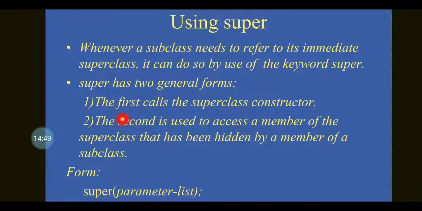In the first form, super will call the superclass constructor, and in the second form, super is used to access a member of a superclass that is hidden by a member of the subclass. So the syntax is super(), that is super of some parameter list.